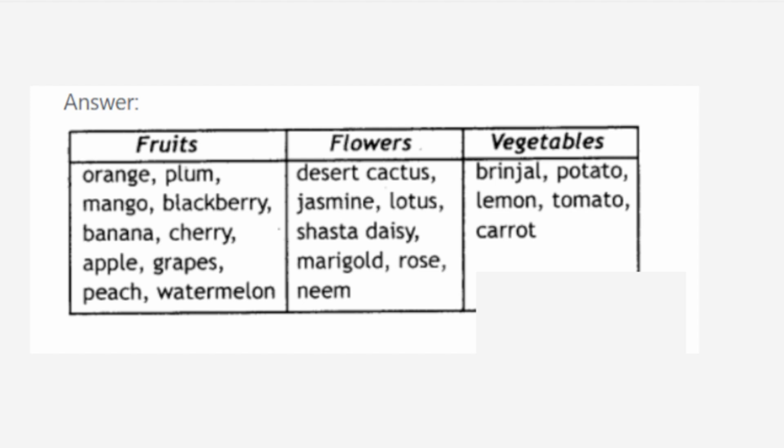Flowers: desert cactus, jasmine, lotus, Shasta daisy, marigold, rose, neem. Vegetables: brinjal, potato, lemon, tomato, carrot.